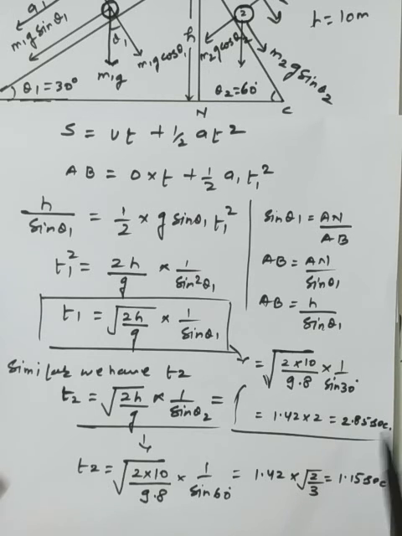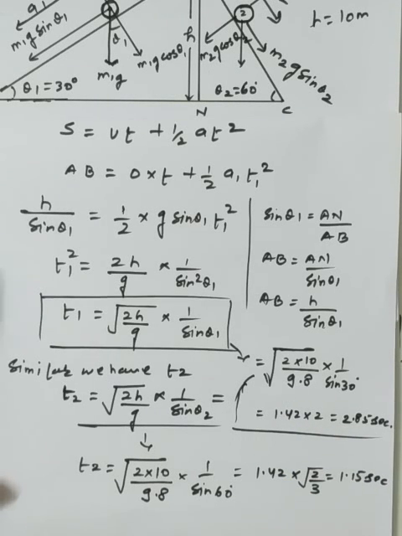We get T1 as 2.85 seconds and T2 as 1.15 seconds.